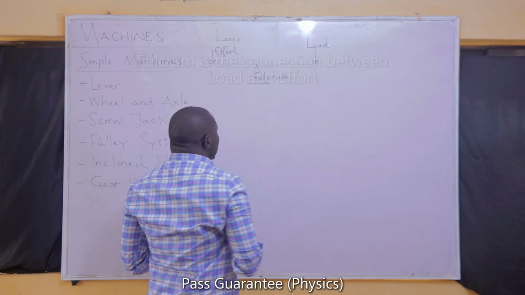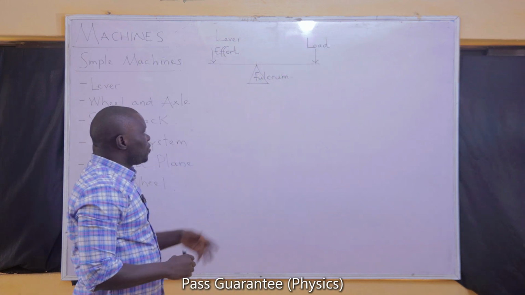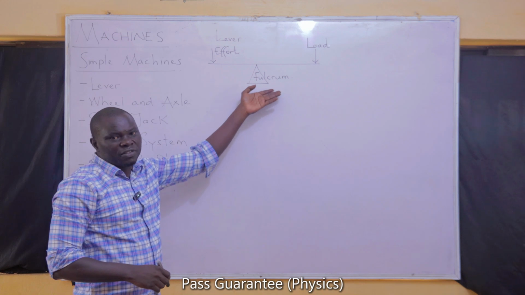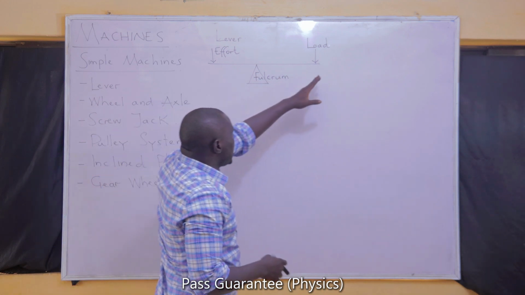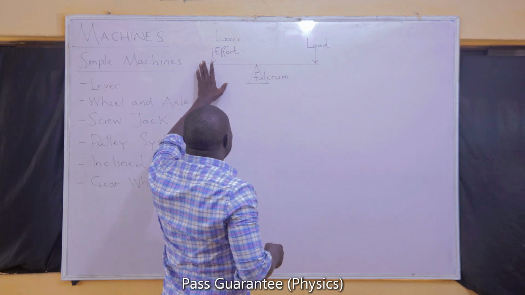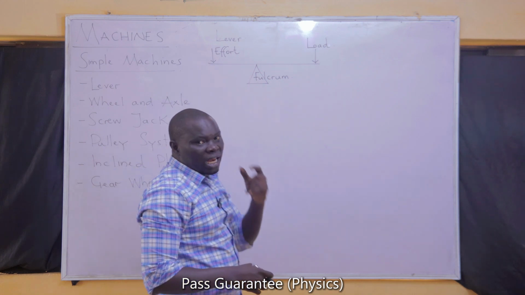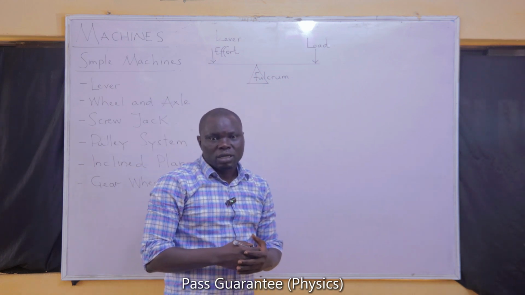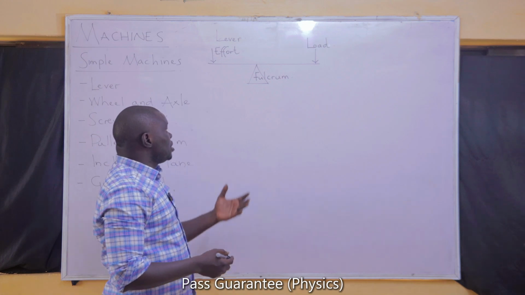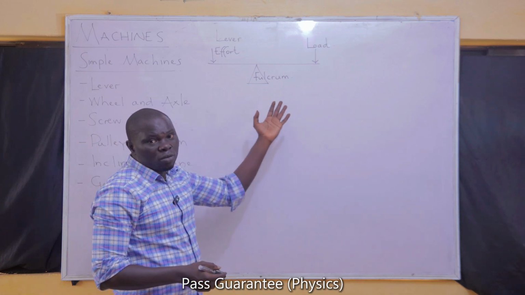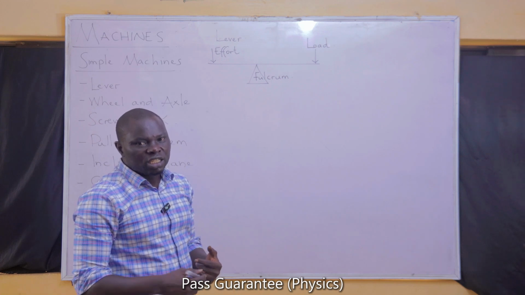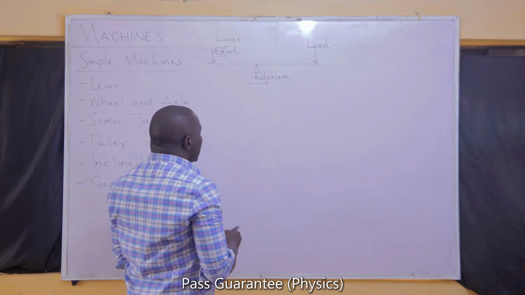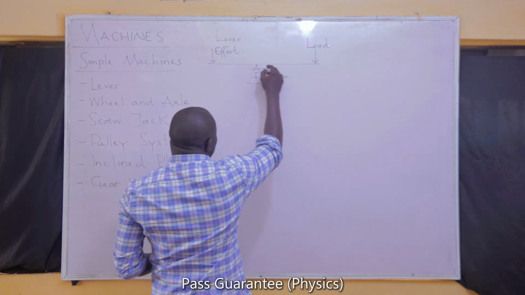If we have a machine that has the fulcrum at the middle, the fulcrum is between the load and the effort. We call this type of lever a class 1 lever, a first class lever. And there are so many examples. In fact, most simple machines that you have at home are first class levers more than the other classes. So first class levers are those that have the fulcrum at the middle.